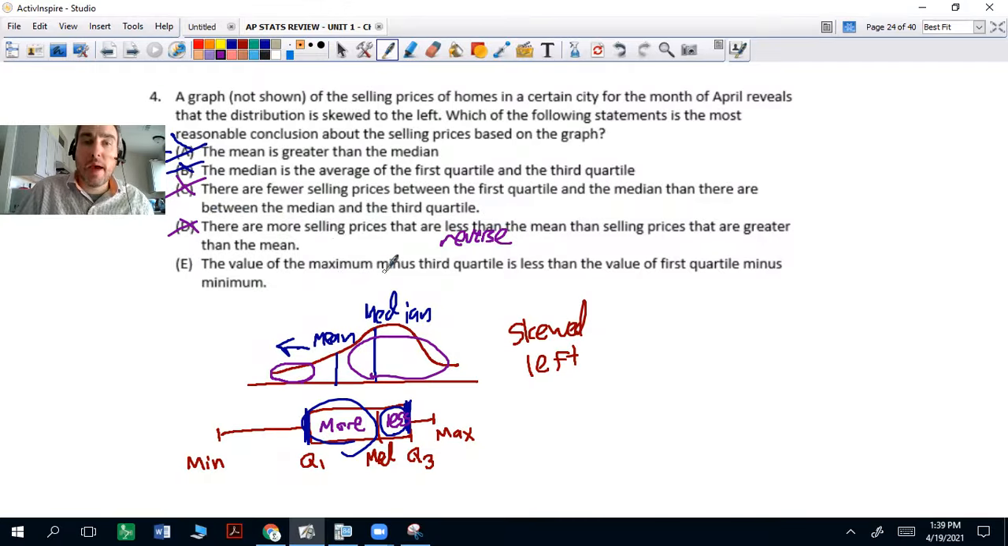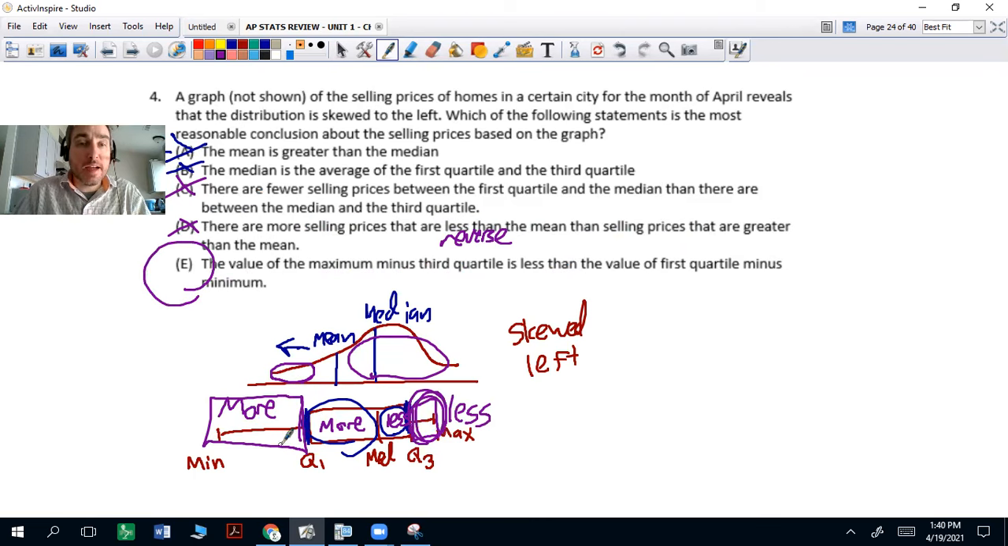The value of the maximum minus third quartile, this value right here, is less than the value of the first quartile minus the minimum. That is true. The value of this is less than that value. That's how skewness works.